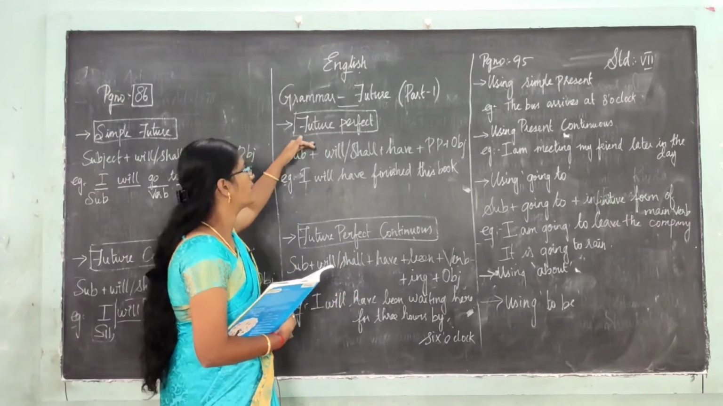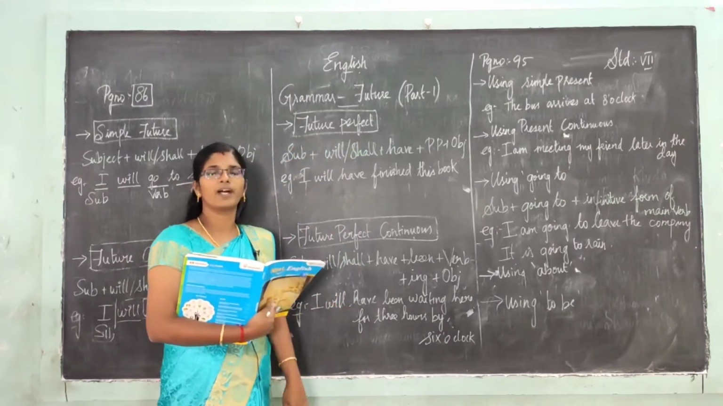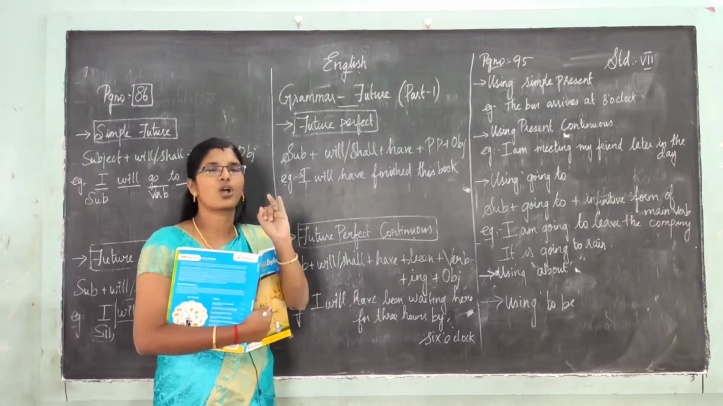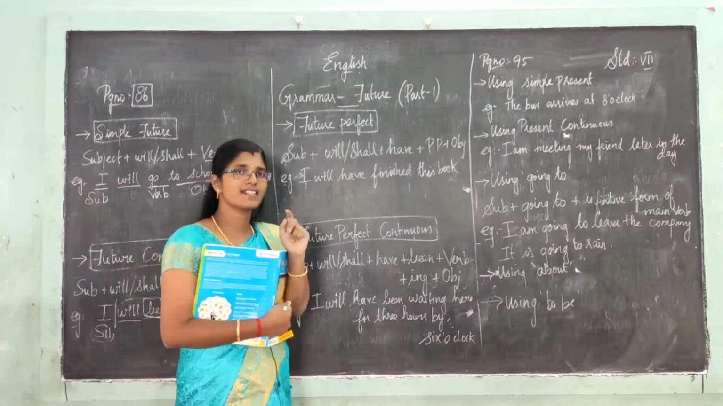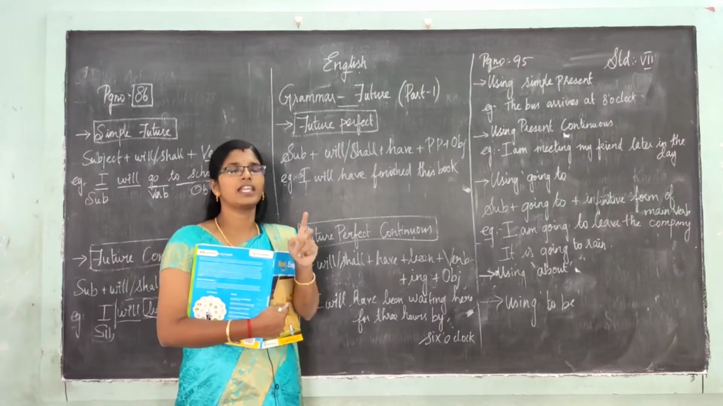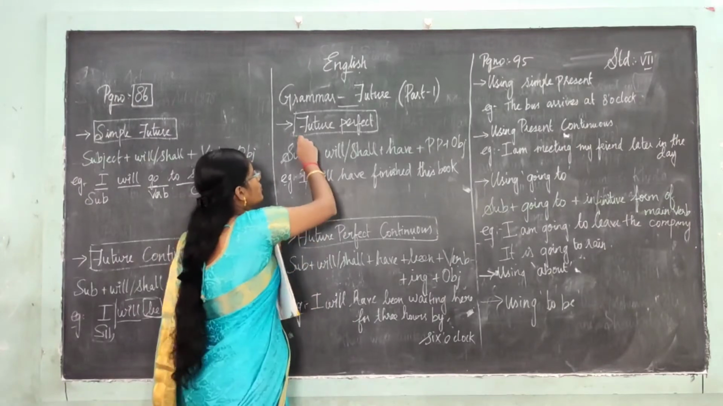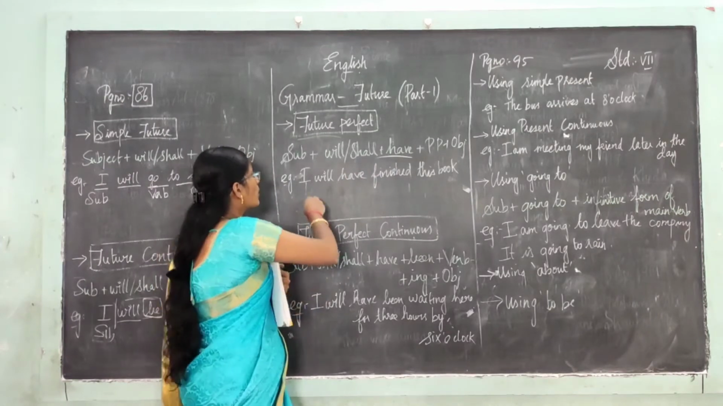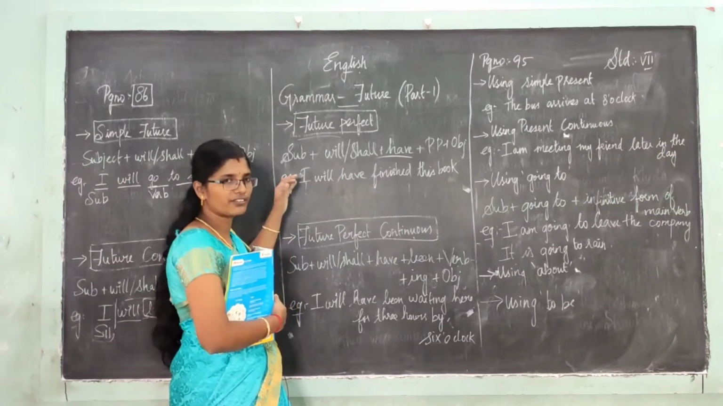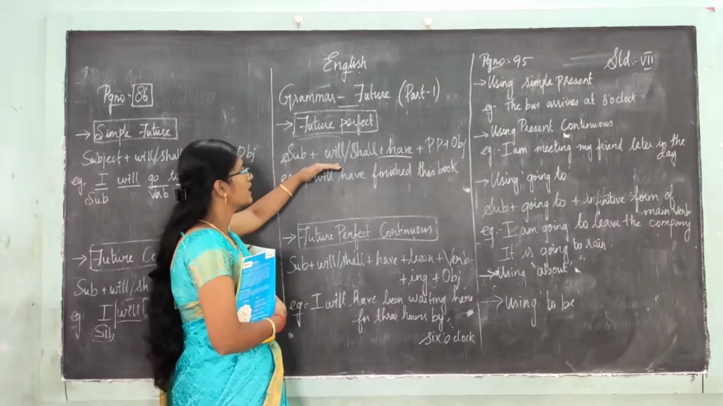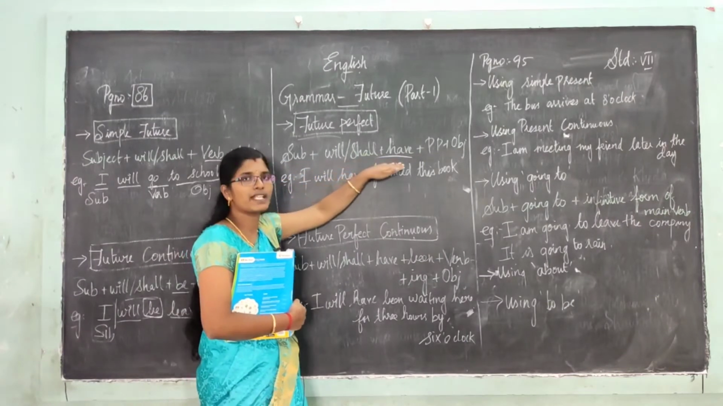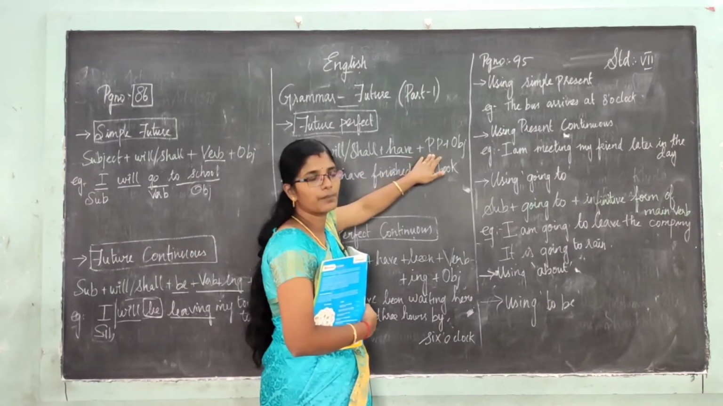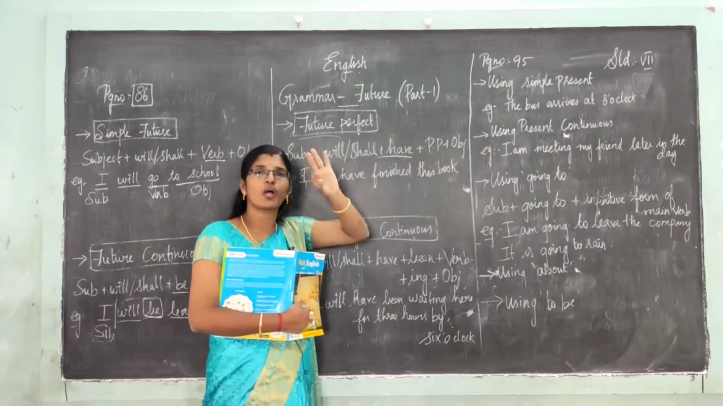Now coming to the next one, future perfect. Perfect அப்படினாலே you all know has or have should come. Here only have should come. In future we'll have. So what is the structure of the sentence? Subject plus will or shall plus have plus past participle. Past participle means third form of verb.